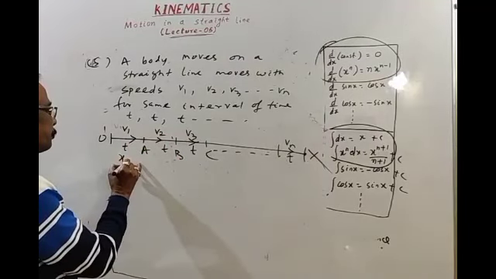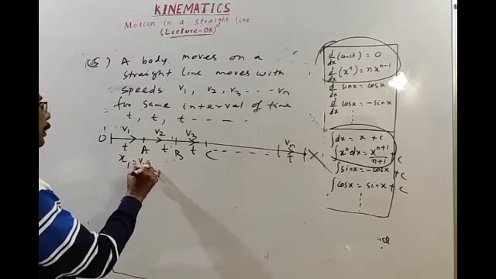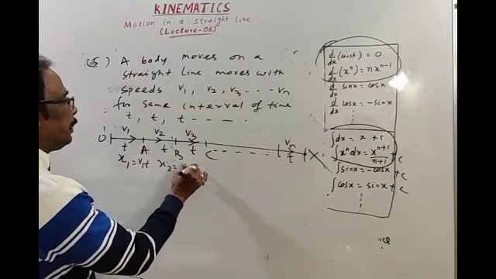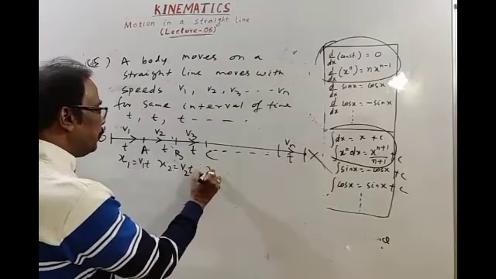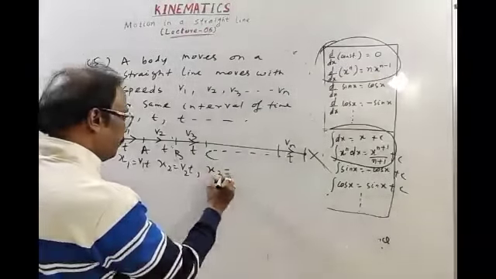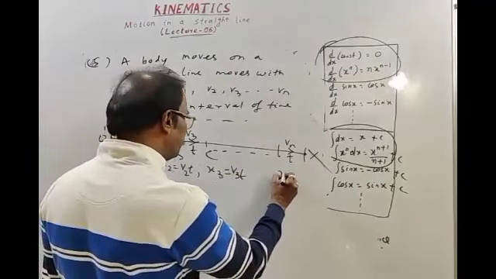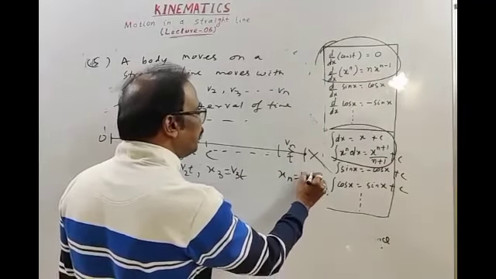Here distance x1 is speed into time, from a to b. Distance x2 is speed into time. Distance bc, x3, is speed into time. Let the last distance be xn, speed vn into time.